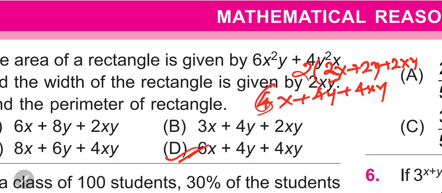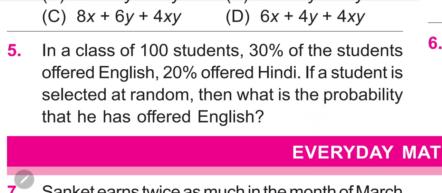Now move to the next question. Here in this question, in a class of 100 students, 30% students offered English, 20% offered Hindi. If a student is selected at random, then what is the probability that he has offered English? 30% basically is what? 30 divided by 100.